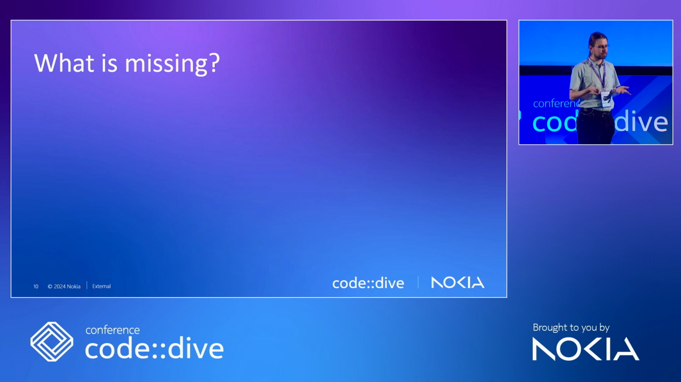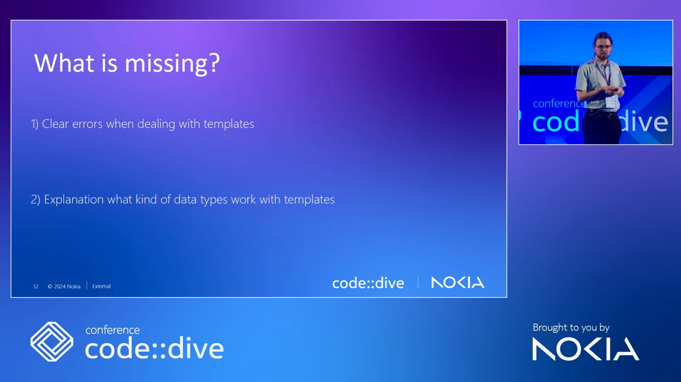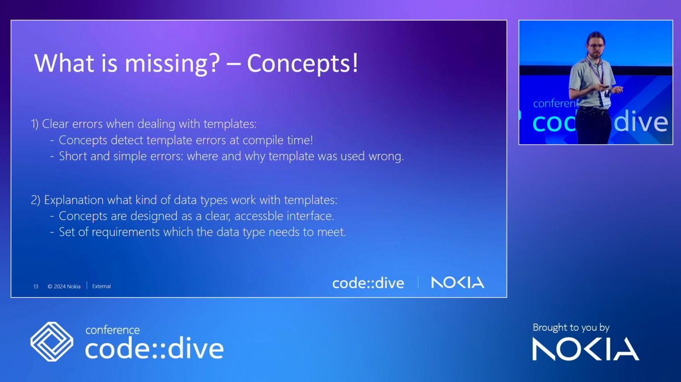So what's actually missing from our templates functionality? First thing is clear errors, obviously. And second one, explanation. What kind of data types work with templates? What kind of functionality those types must provide? Because what's better than easily resolving errors? Easily avoiding making errors in the first place, right? So that's exactly why concepts come in.